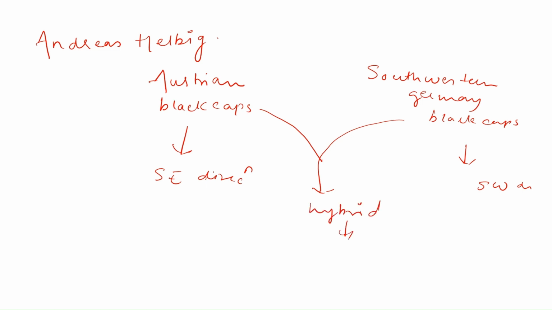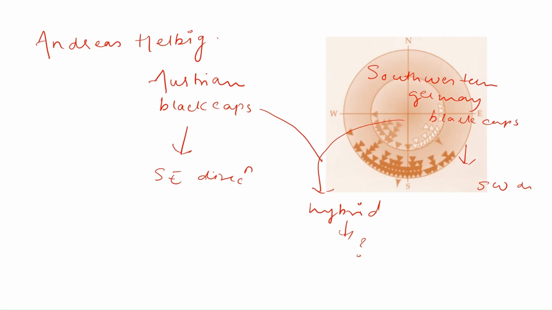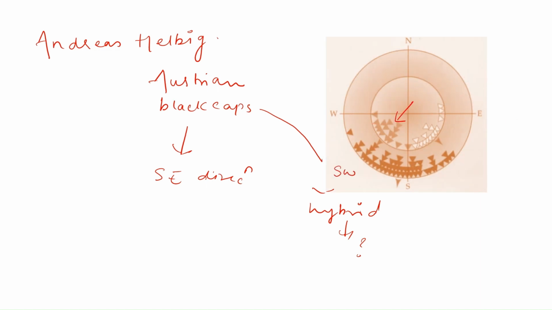Now, the direction of the hybrid will decide whether this behavior is genetically dependent. And the result obtained was, this light color going in southwest direction means these are southwestern Germany blackcaps. These white adults going in southeast direction means these are Austrian blackcaps.